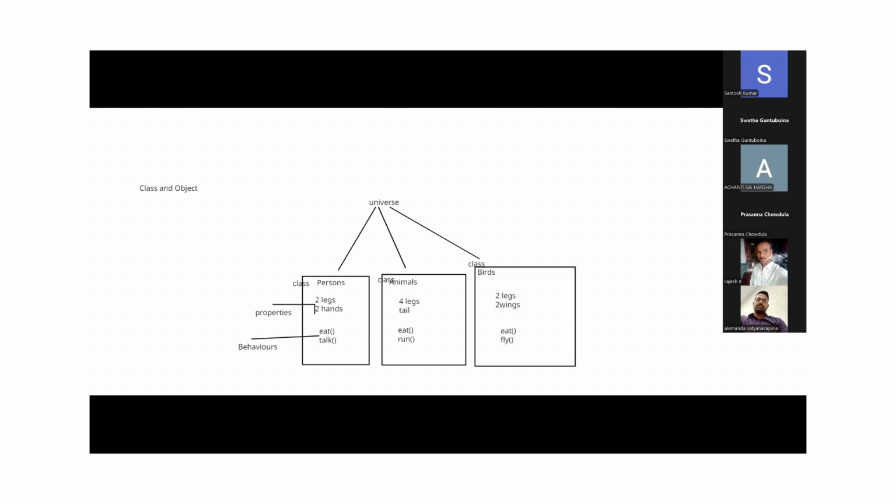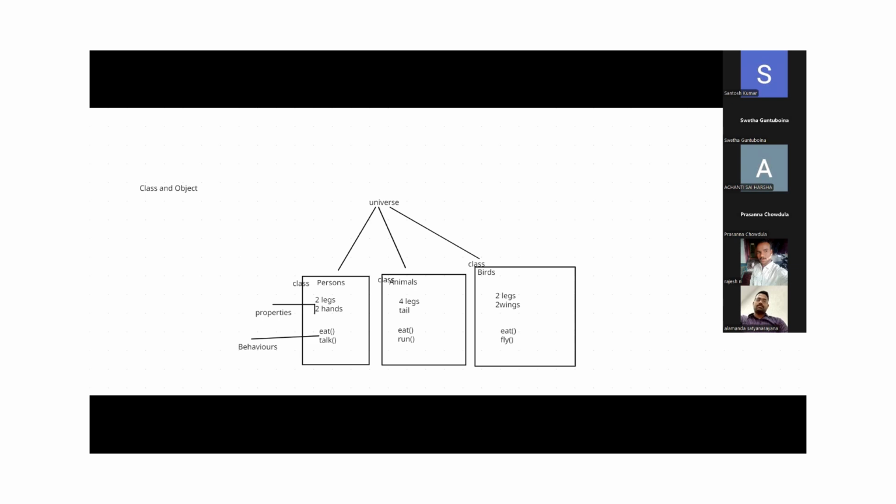Understood, guys? Person is just virtual. Out of persons, what is an object? Object is reality here. Among the group of elements, if any individual element has physical properties and physical behaviors, then that individual element is called an object. Here, class is virtual, but object is real. Understand or not? Okay, so let me explain in that way, guys.